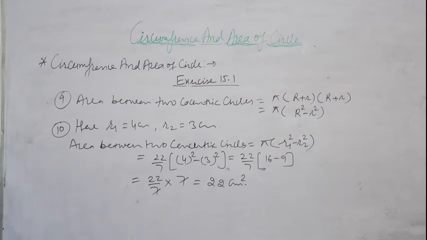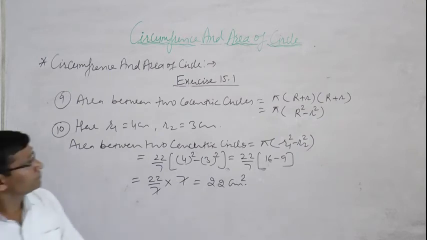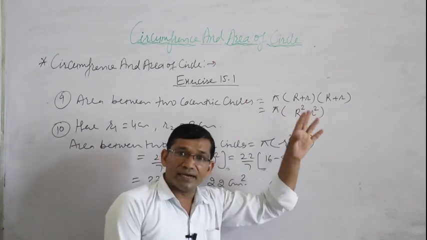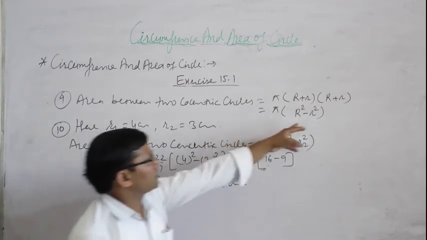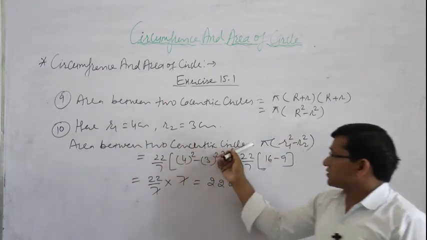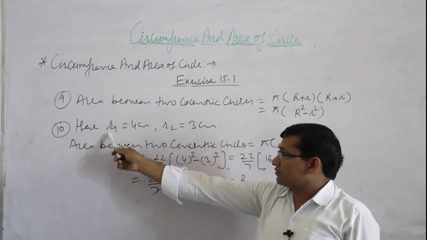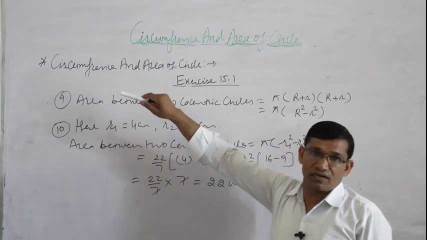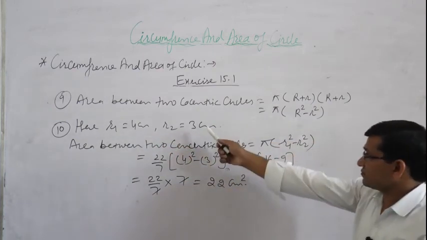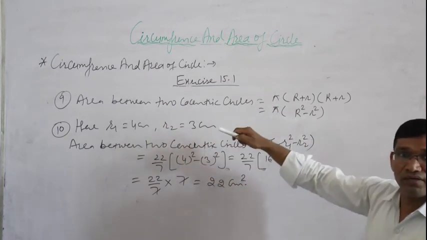So area between two concentric circles we can write in the form pi multiply capital R square minus small r square. Here capital R is the radius of outer circle and small r is the radius of inner circle. Similarly in this question, r1 is the radius of outer circle, 4 cm, and r2 is equal to 3 cm. This is the radius of interior circle.